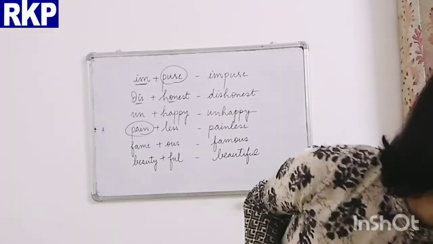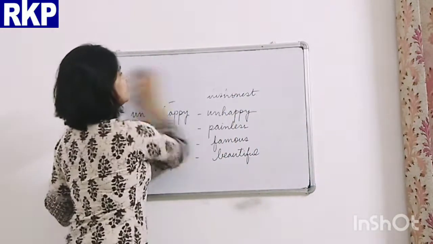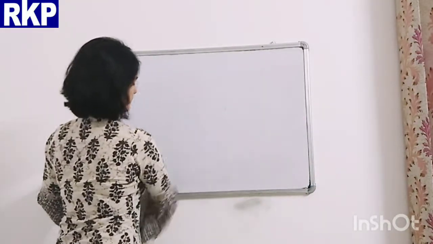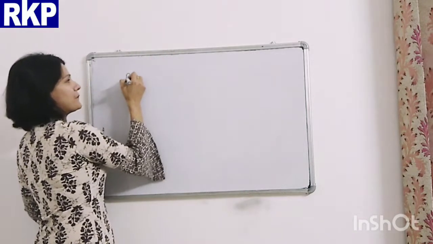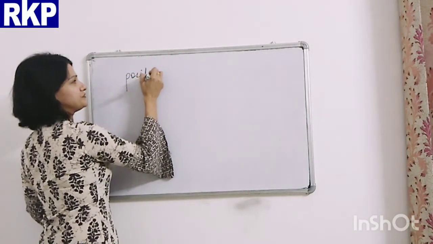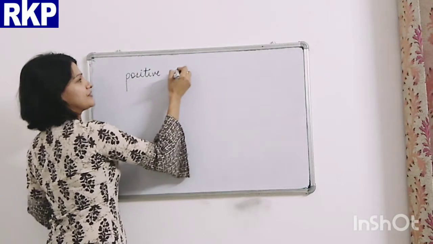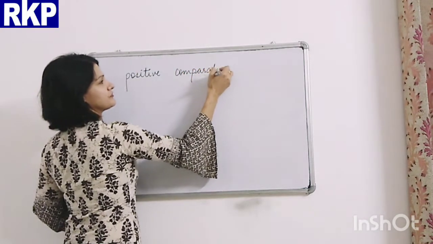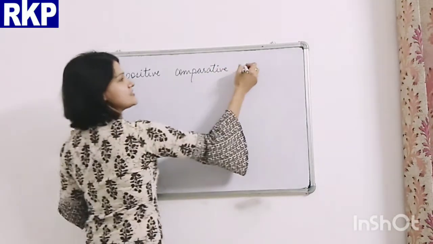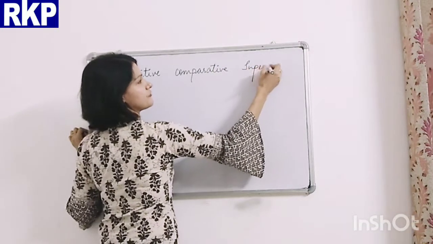Now we are going to talk about degrees of adjectives. Degrees of adjective. Now we have three degrees of adjectives: positive, comparative, and superlative.